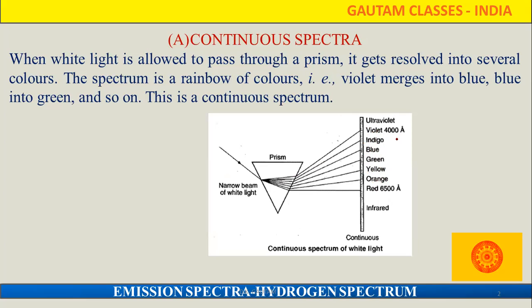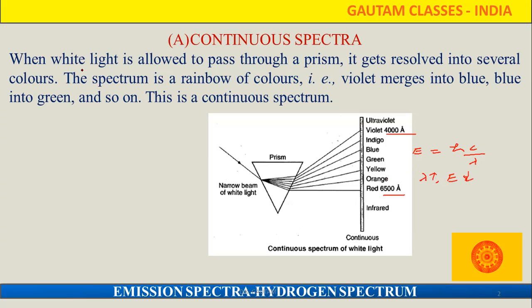In those seven colors, look here, violet color has about 4000 angstrom, and red color has about 6500 angstrom. And as you know, E is equal to hc upon lambda. So on increasing the wavelength, what about the energy? Energy is decreasing. That means violet color has the highest energy, and red color has the lowest energy.